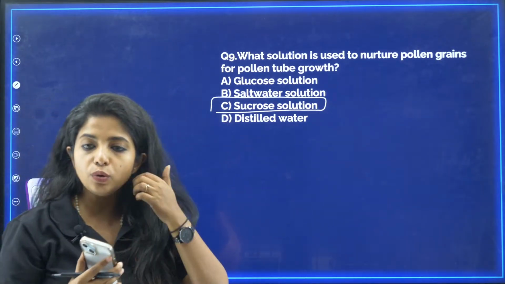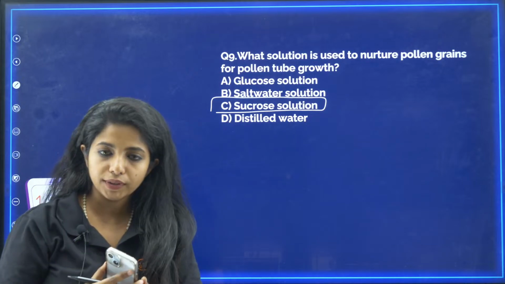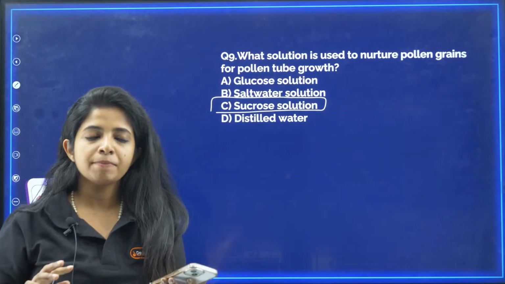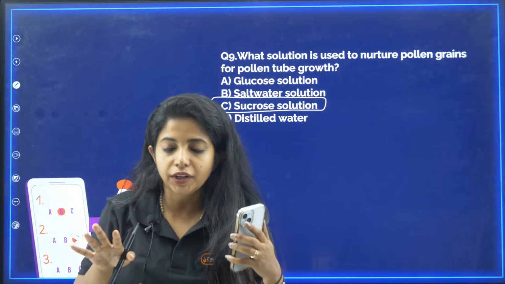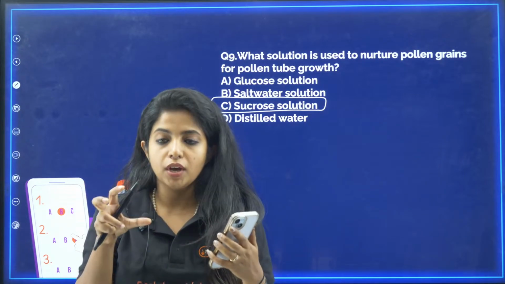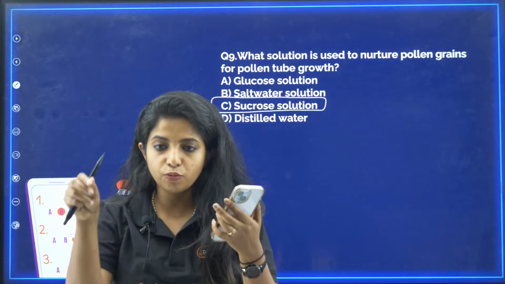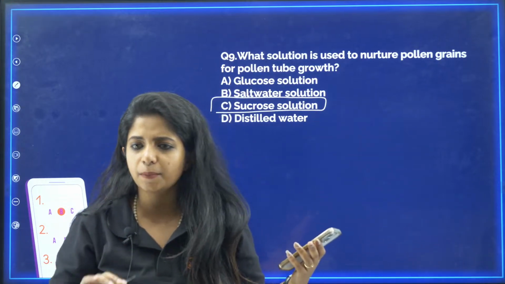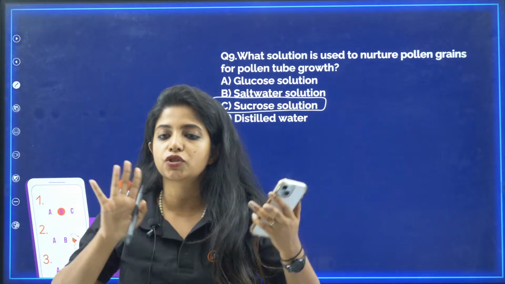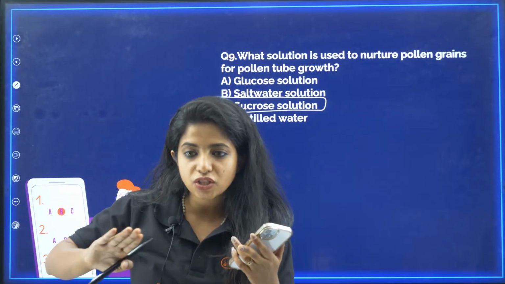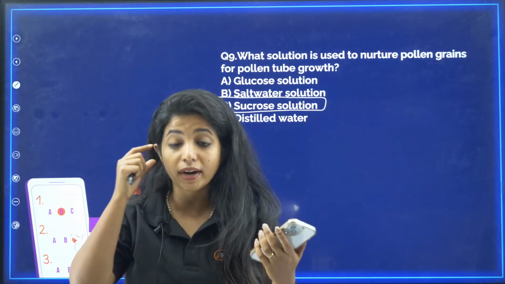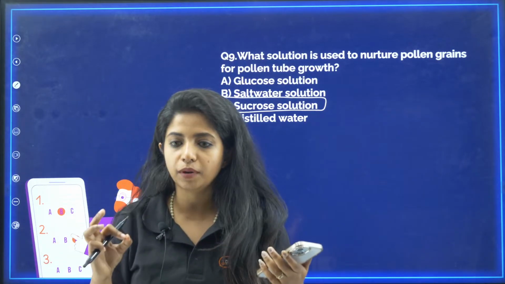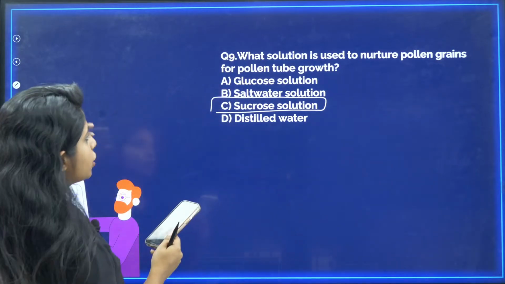So why do we use sucrose for pollen tube growth? Because sucrose basically does not change the osmolarity. Sometimes what will happen, suppose the cells which we are treating with the sucrose solution might lose water, it will be coming out, it will be drying up and things like that. But with sucrose, it does not happen. Sucrose maintains the osmolarity and also provides a perfect nourishing medium. It provides energy.